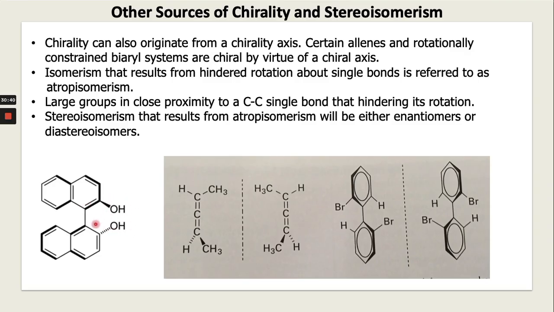So not always do four different groups create the chirality in a molecule. Chirality of the molecule can also be created through restricted or hindered rotation about the single bond, or because of a carbon-carbon double bond.